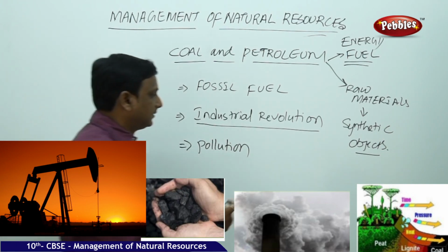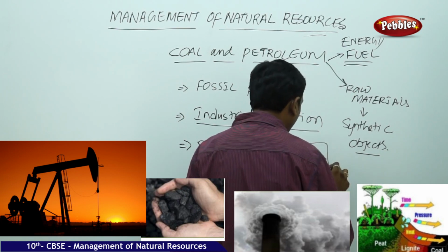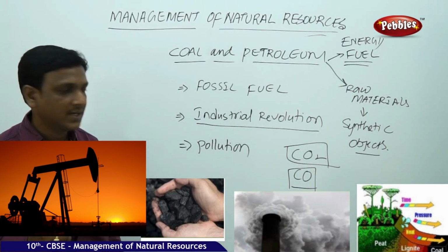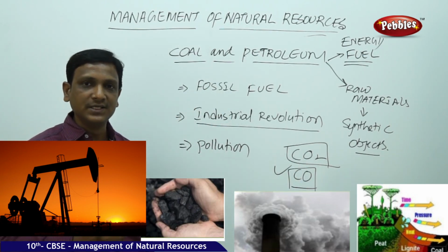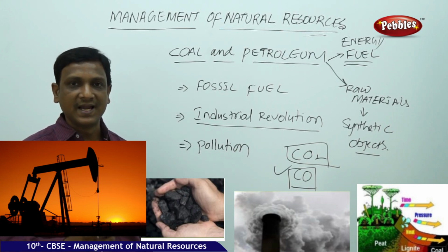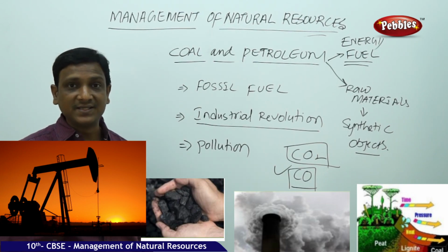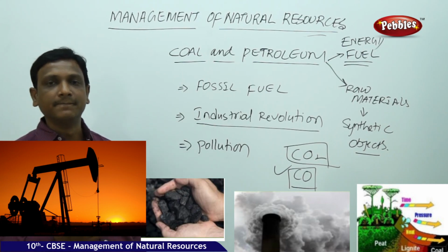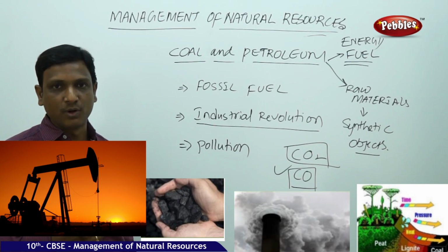They release compounds like carbon dioxide and carbon monoxide, which is very dangerous. Carbon monoxide is more harmful compared to carbon dioxide. This carbon monoxide is released in the smoke of vehicles which use petrol and diesel to run. It causes so many health problems, headache, nausea, vomiting, in urban people. Those who travel in traffic for long hours are exposed to carbon monoxide. So their blood cells' efficiency in carrying oxygen decreases, which leads to headache, fatigue, and many other problems.